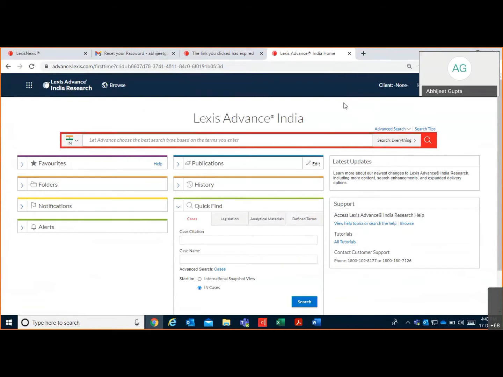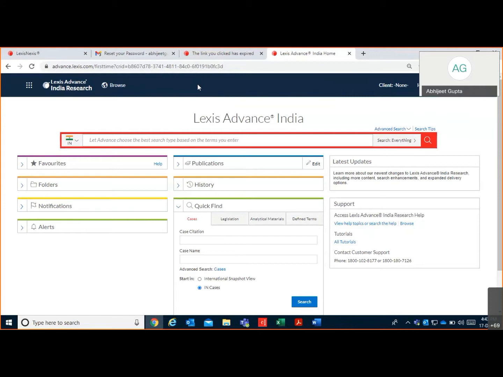There is some technical error which I'm facing with my Lexis Advance ID. So students, when you begin with your login ID and password or on IP access, this is the landing page of this portal. The USP of this interface is that we provide entire primary and secondary content from global jurisdiction at one place.